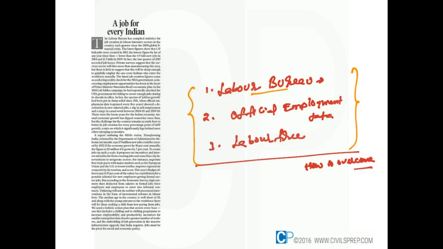So what the Labour Bureau shows is this. In 2015, only around 1 lakh jobs were created. In 2009, it was around 9 to 10 lakhs. It means there is a drastic fall in the jobs created. Again, if you see the official employment data for the 2009 to 2015 period, compared to the 2004 to 2009 period, which is called the economic boom period of India, there is actually a fall in the growth of employment. So this trend shows that India is moving towards jobless growth.